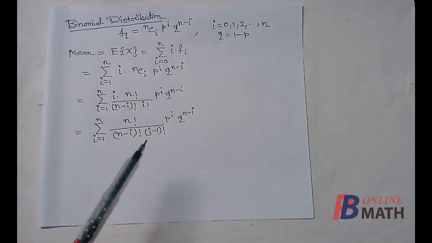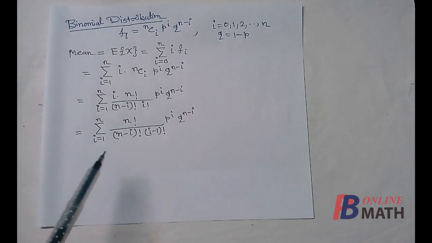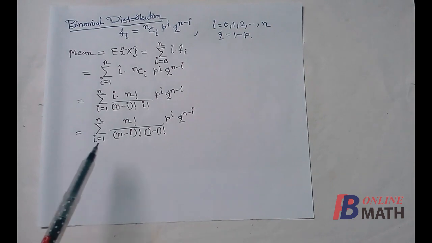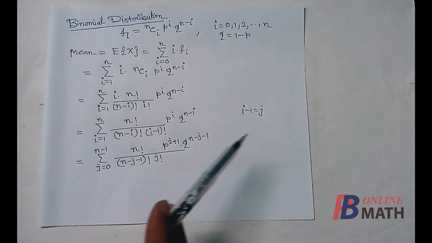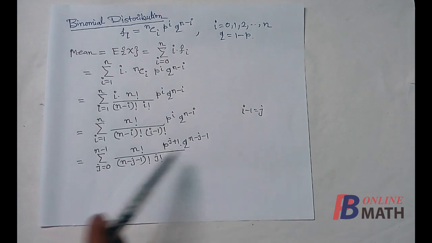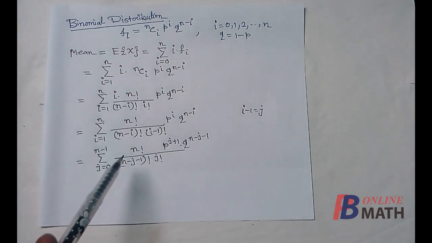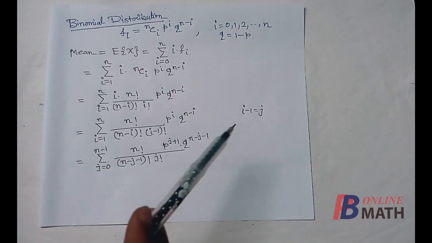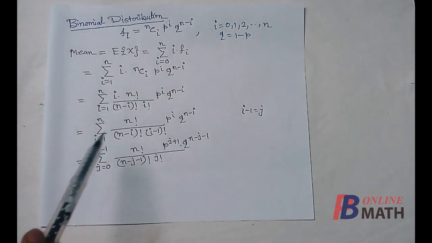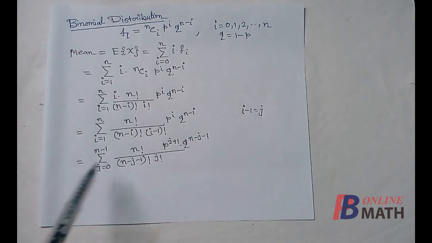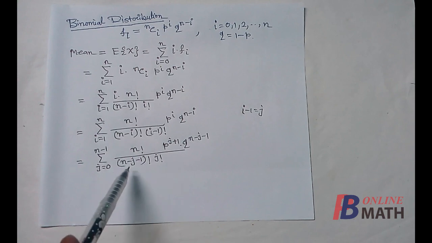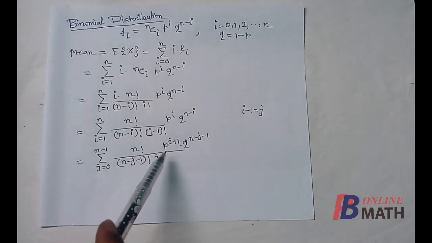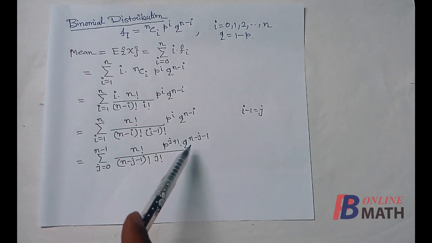Next we shall replace i minus 1 by j, so that the summation becomes j equal to 0 to something. If we replace i minus 1 equal to j, that means i equal to j plus 1, then as i equal to 1, j equal to 0, and as i equal to n, j equal to n minus 1. So the summation becomes from j equal to 0 to n minus 1, n factorial divided by (n minus j minus 1) factorial j factorial, p to the power j plus 1, q to the power n minus j